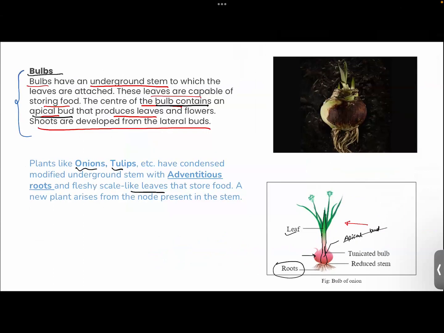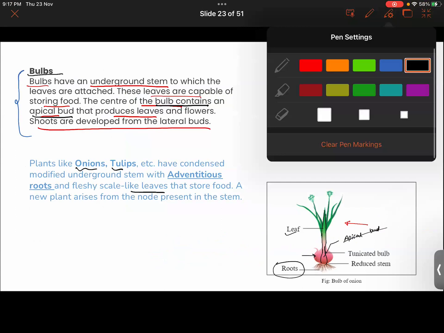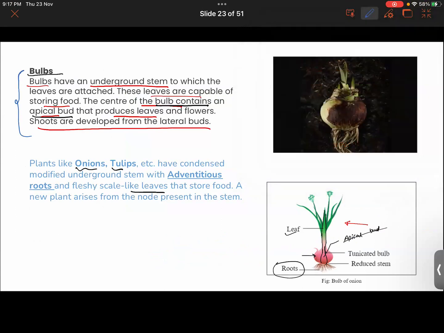Then you had an example of the bulbs also. An example was the onion. And here new plants were arising from which part? In the case of the bulbs, like in the onion, we saw that there were different parts over here. You also had the example of tulips.